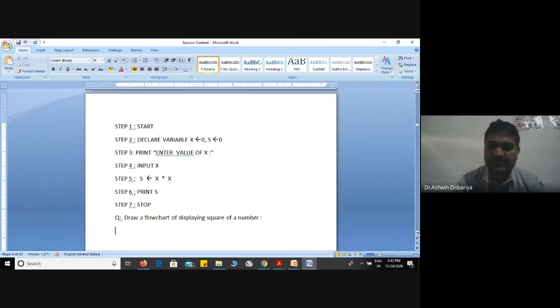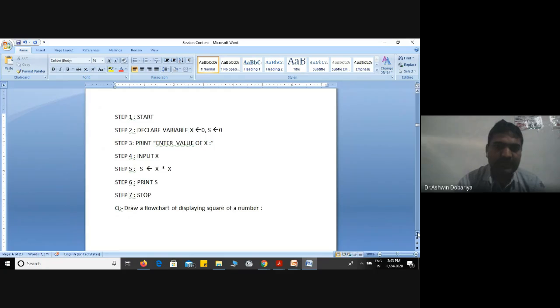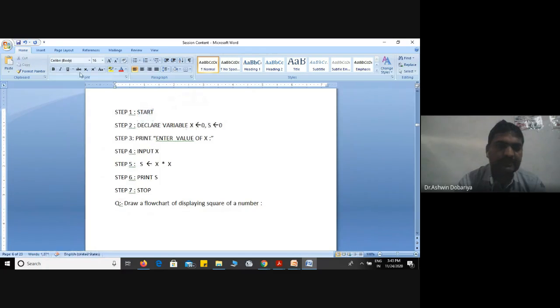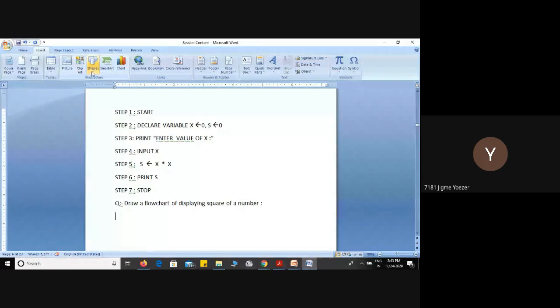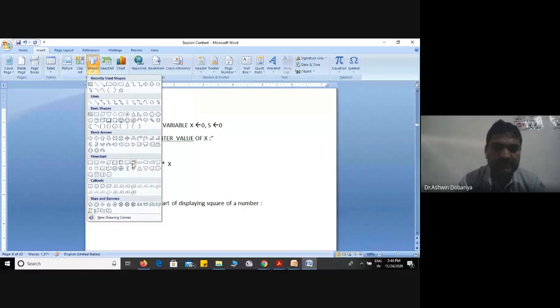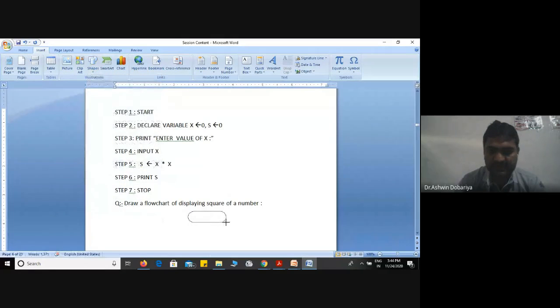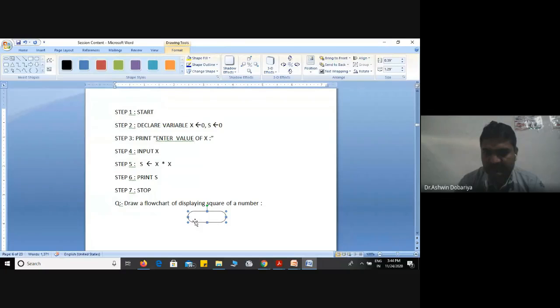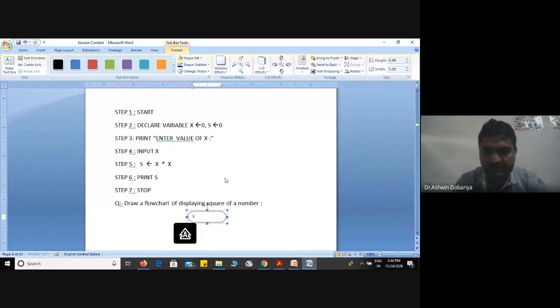Okay, who will tell me which symbol I have to use first? Terminal. Terminal symbol. See, so here there is a terminal symbol. So first I will use the terminal symbol, and you mention start over here. Yes, start. Good.